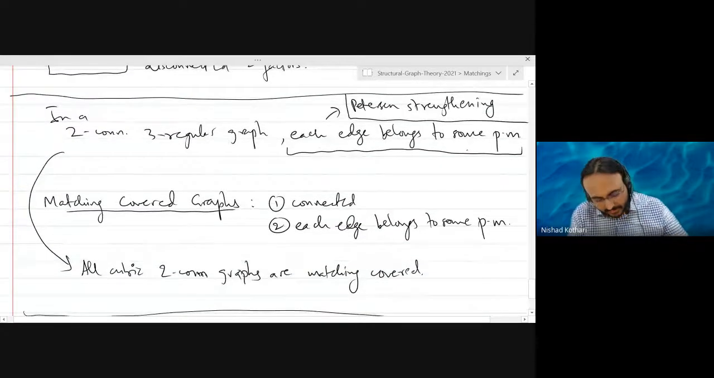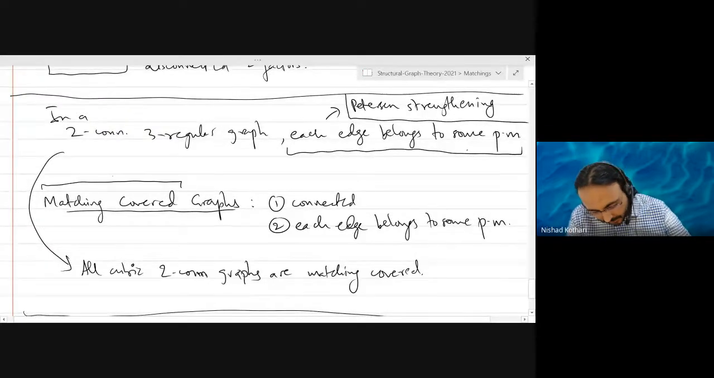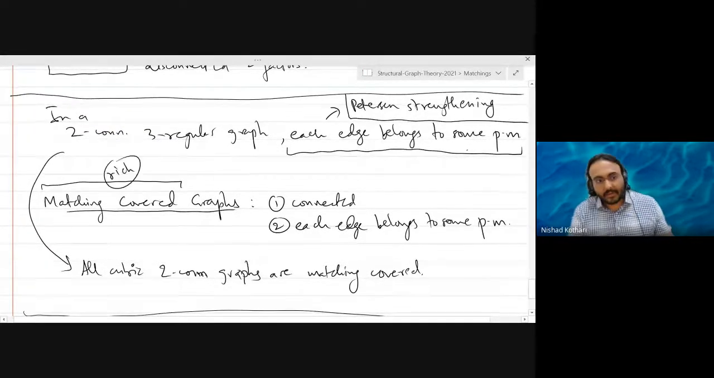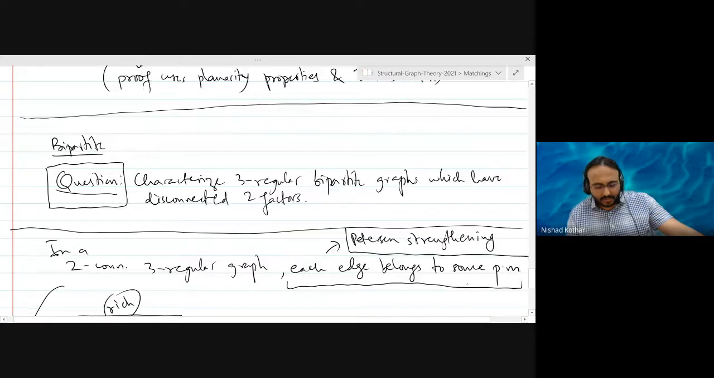Right. So in general, this is a very rich class of graphs. If this is the first time you're seeing this definition, it might seem that this is very special, but actually it is a very rich class of graphs. And for most problems in matching theory that I am interested in, which are about perfect matchings, you just need to solve problems for this class of graphs. So tomorrow we'll talk more about matching covered graphs, and then I will show you the connection with the above question.